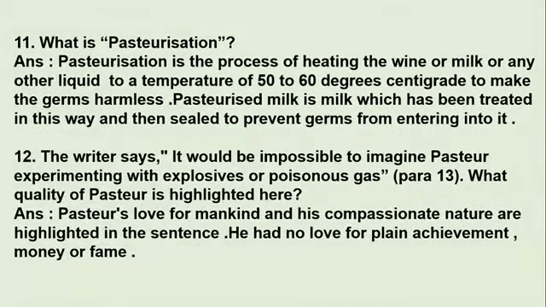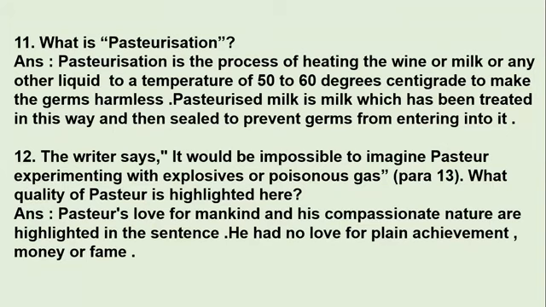What is pasteurization? So pasteurization is a process, so let's see what it is. Pasteurization is the process of heating the wine or milk or any other liquid to a temperature of 50 to 60 degrees centigrade to make the germs harmless.